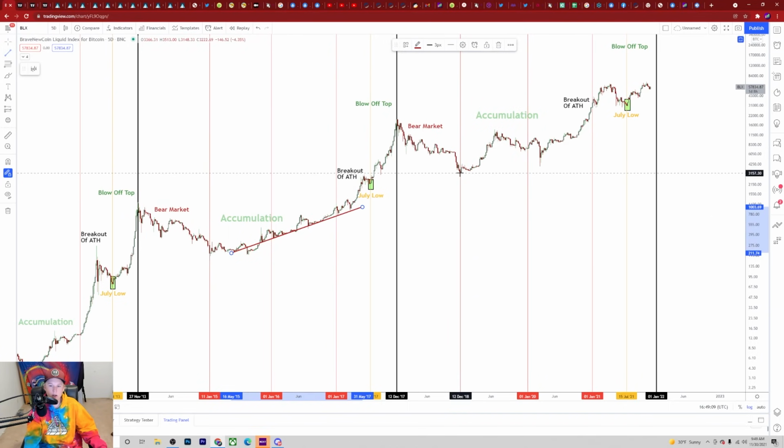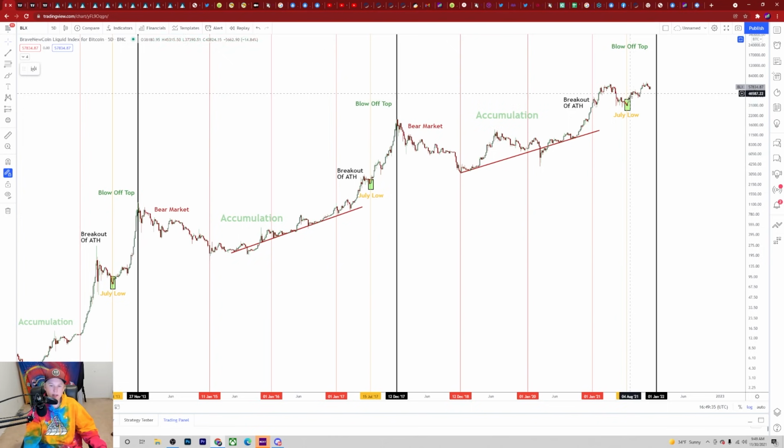There's not a whole lot of difference here, besides COVID having a factor with this panic wick that we saw right here. That's the only difference, which I don't think would have actually happened. I don't think it would have been as big. It could have still happened, but it would have been a much smaller sell-off. And I don't think that it would have closed much lower below this $6,700 support. And so that's the only major difference that we see between each of these two cycles.